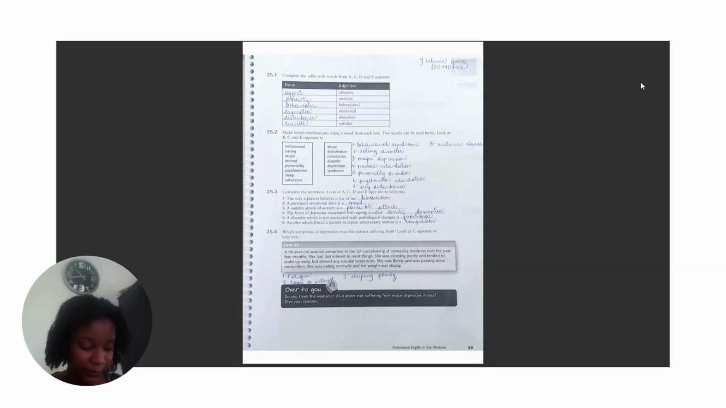25.4. Which symptoms of depression was this patient suffering from? Look at C opposite to help you. Case 41. A 60 year old woman presented to her GP complaining of increasing tiredness over the past few months. She had lost interest in most things. She was sleeping poorly and tended to wake early, while denying any suicidal tendencies. She was thirsty and was passing urine more often. She was eating normally and her weight was steady. Her symptoms were: one is fatigue, the second is loss of interest, and the third is sleeping poorly.